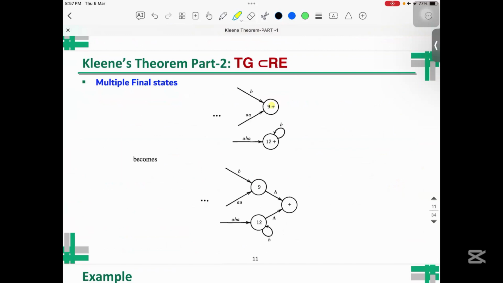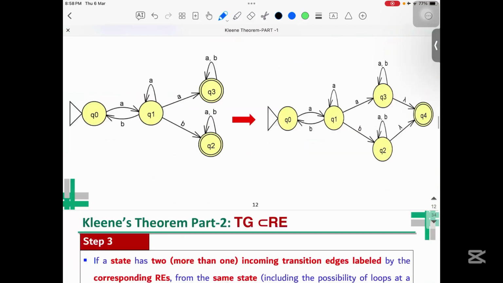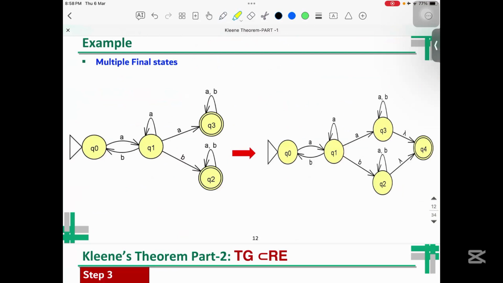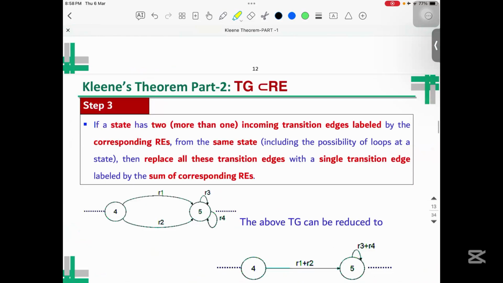Here also 9 and 12 were the 2 final states. So what we did, we introduced a new state and we make that state the final one. Now these will be no more the final states, and we connect these two with the epsilon. Similarly, here you can see that we have Q0, Q1, Q3 and Q2 as final states. So here we include a new state, which is basically Q4, and Q3 and Q2 will not be the final states, and here the transitions are labeled with epsilon.